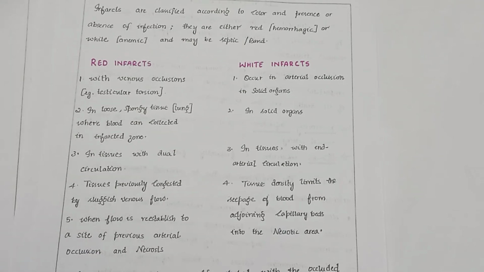So now let us see about white infarcts. White infarcts occur in arterial occlusions. It occurs in solid organs. In tissues with end arterial circulation such as spleen and kidney, white infarcts are common. Tissue density limits the seepage of blood from the adjoining capillary beds into the necrotic area.